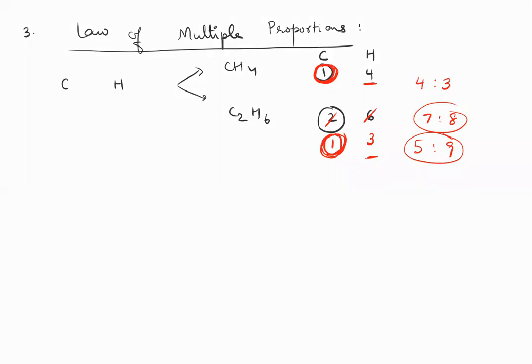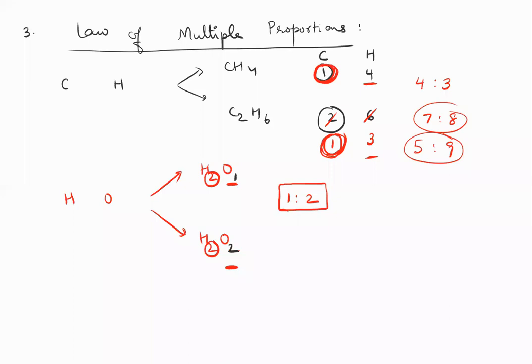Okay. So I'm rephrasing my law again from the beginning. So if you take 2 elements which combine with each other to form more than one compound, then the ratio of element 2 which combines with the same amount of element 1 is a simple whole number ratio. Like in this case, the amount of oxygen which combines with 2 atoms of hydrogen is 1 here and it is 2 here.